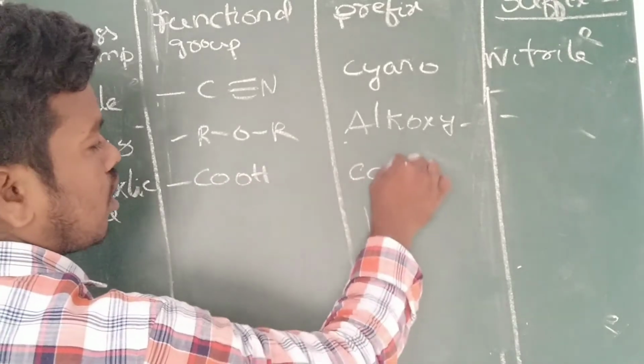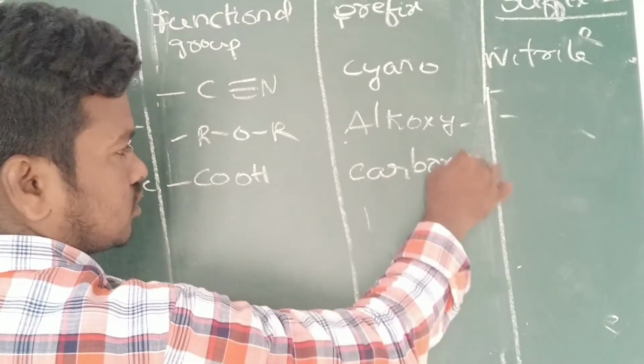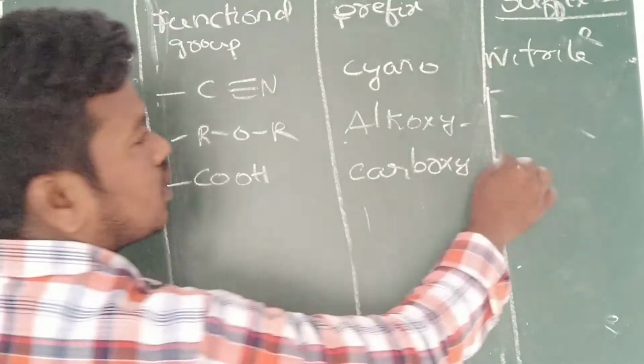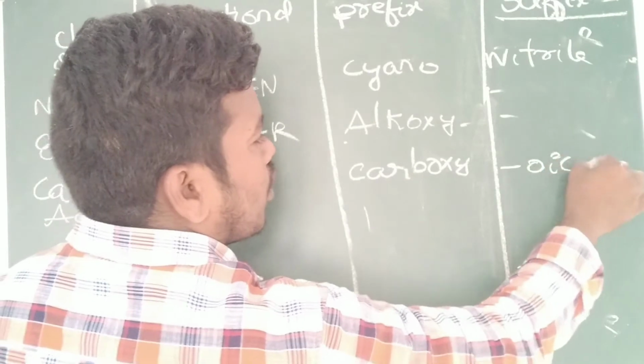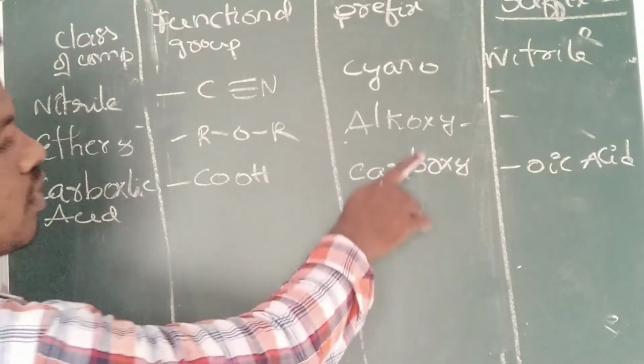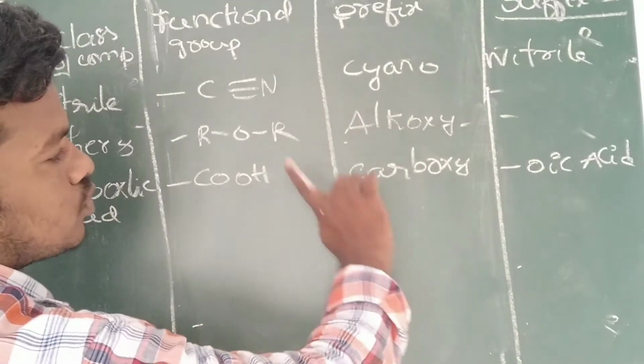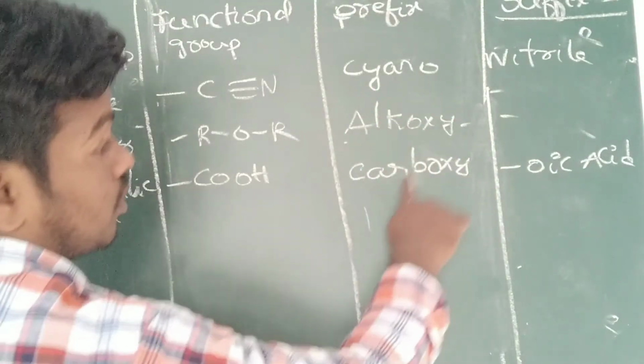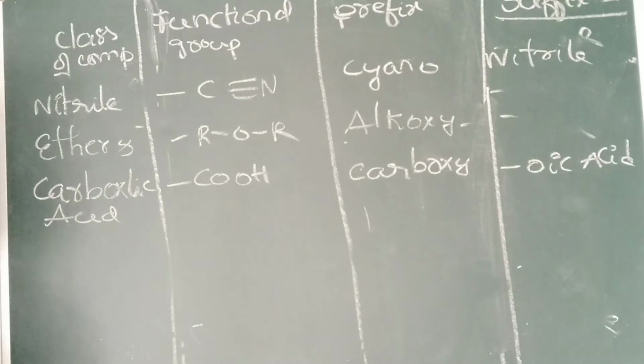Under the prefix it is carboxy. We will also discuss when we have to use this. Next, oic acid is the word we have to use. By taking one example I will discuss when we have to use carboxy. If it is present, carboxy and oic acid, that is also one example.